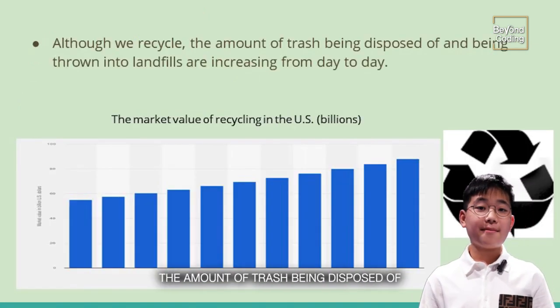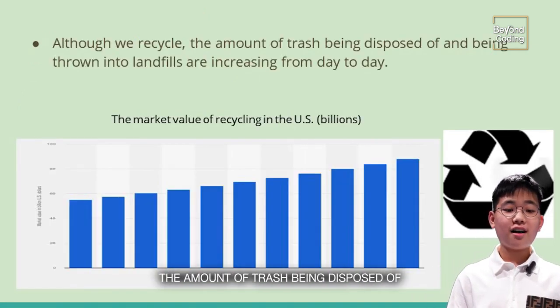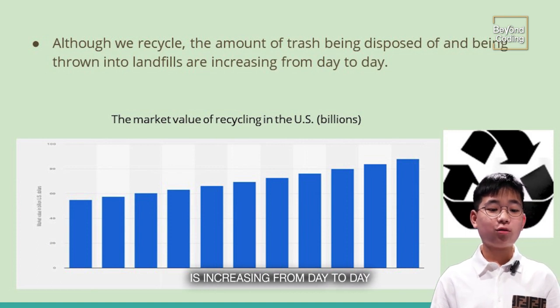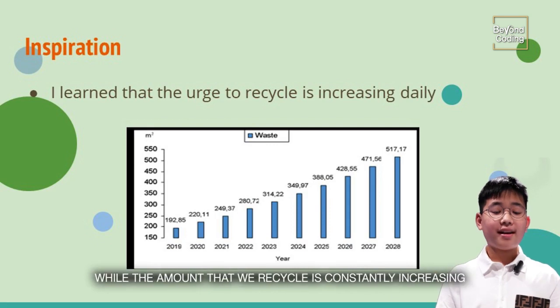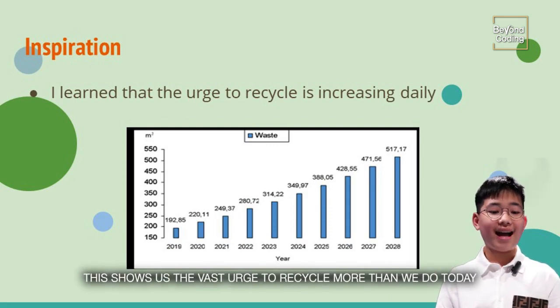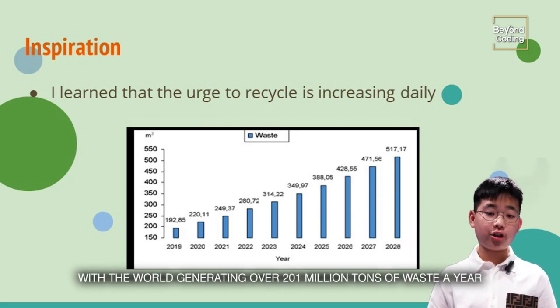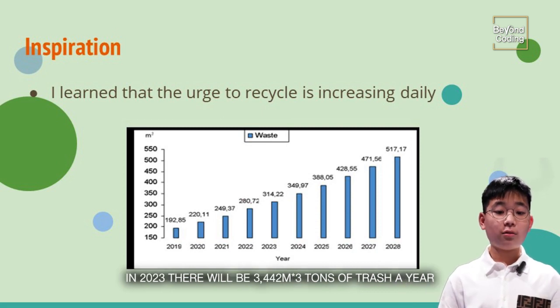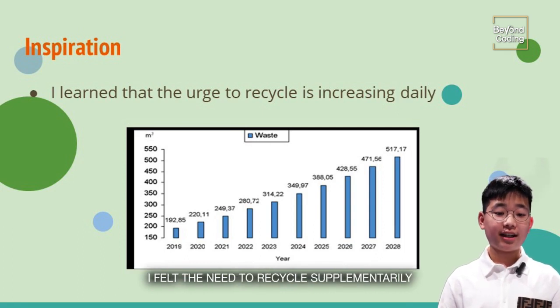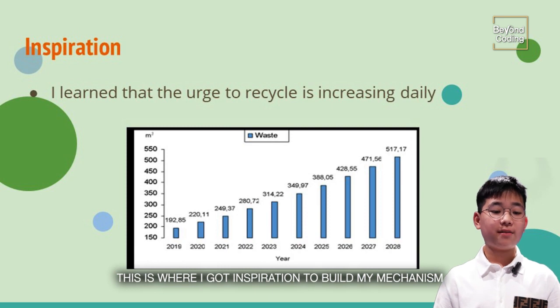Although we recycle, the amount of trash being disposed of and thrown into landfills is increasing from day to day. For example, the amount of trash is increasing while the amount that we recycle is also constantly increasing. This shows us the vast urge to recycle more than we do today. With the world generating over 2.01 million tons of waste a year, in 2023 there will be 344.2 metric tons of trash a year. I felt the need to recycle supplementarily. This is where I got inspiration to build my mechanism.